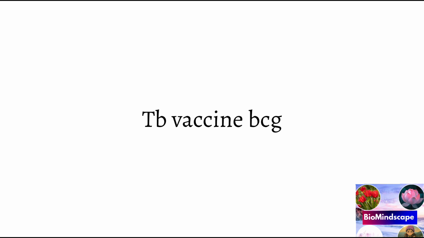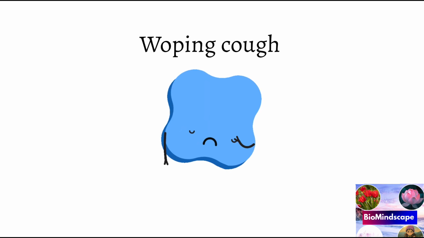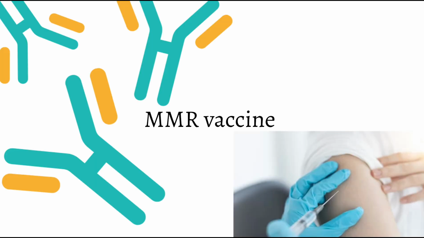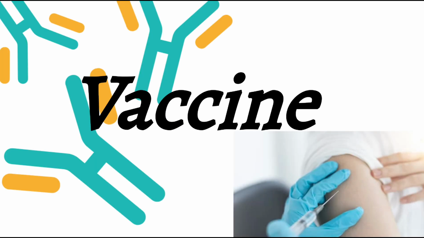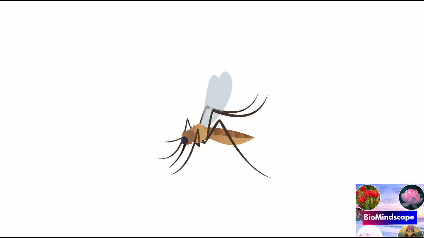Then DPT is a triple vaccine, with antigens for diphtheria and tetanus toxoid and for the whooping cough organism. The name of the whooping cough organism is Bordetella pertussis. Then MMR vaccine is an attenuated strain of measles, mumps and rubella. Another class of vaccine is termed polysaccharide vaccine. They are available as vaccines for influenza, meningitis and pneumonia. In this vaccine, the relevant immunogenic portion of the organism is used. Vaccines are being developed for the future against malaria, leprosy, anthrax and AIDS.